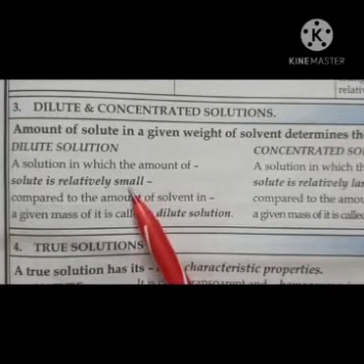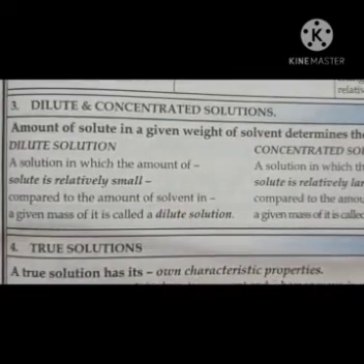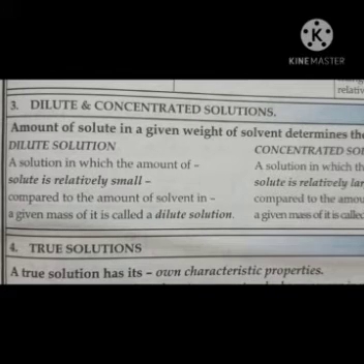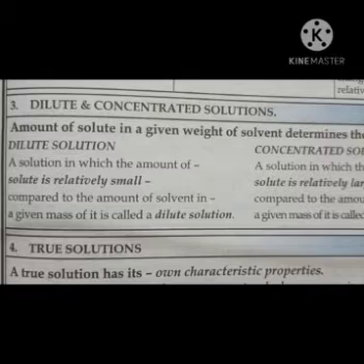Now next is, what is a dilute solution? It is a solution in which the amount of solute is relatively small. Suppose you take 1 cup of water and add 1 spoon of sugar, right? It is called what?